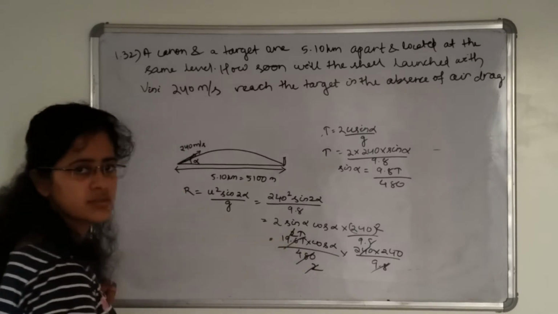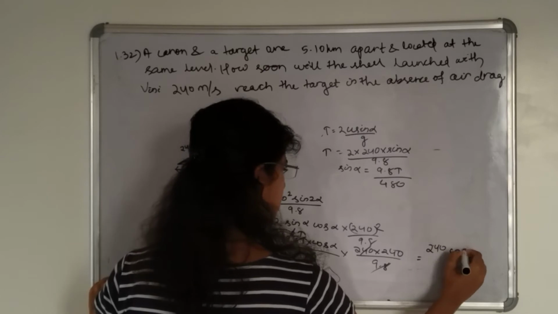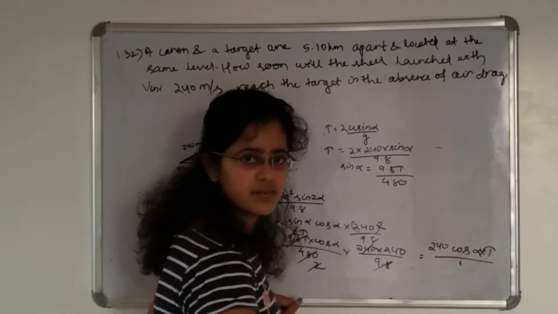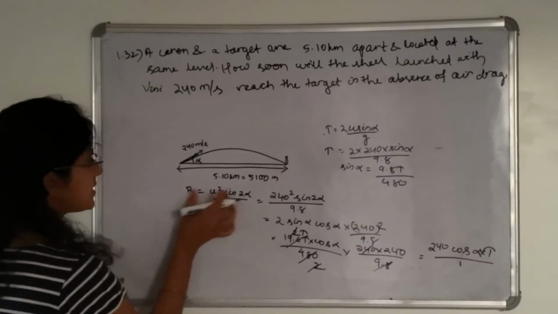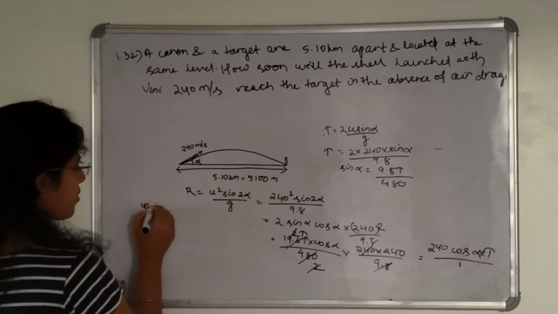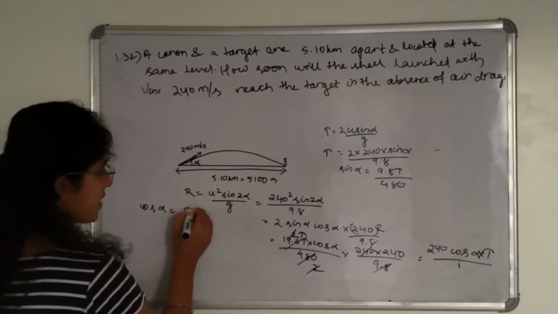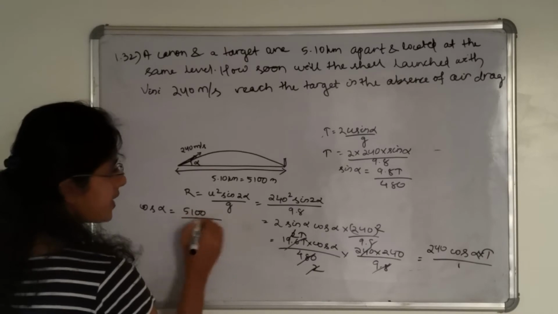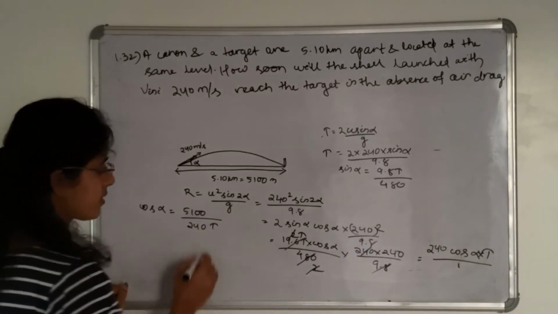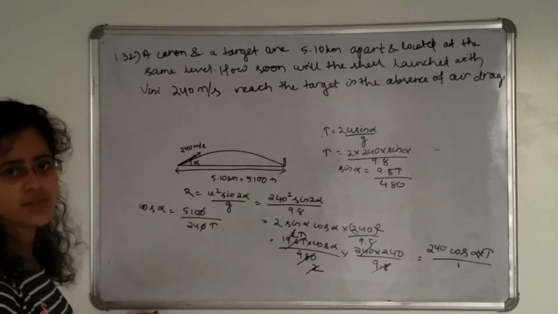2 cancel out. So this will be like 240 cos alpha into t divided by 1. So range is given 5100 meter. So from this we can calculate cos alpha. So cos alpha is how much? 5100 divided by 240 into t. 0 cancel out. 510 divided by 2040.